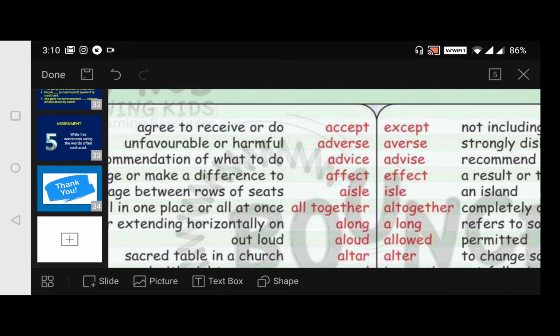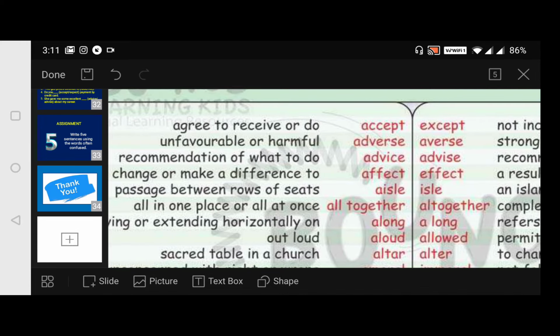Then coming to the next pair, adverse and averse. Adverse conditions, and averse. Here adverse in the sense of unfavorable or harmful. If the situations are not favorable, we say adverse conditions are prevailing. Just like because of this pandemic, now everywhere adverse situations are prevailing.